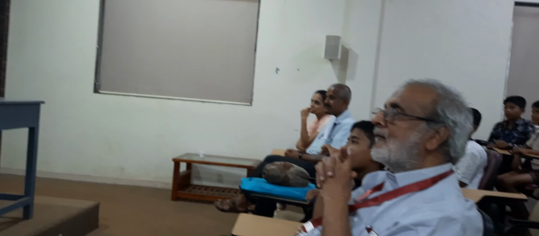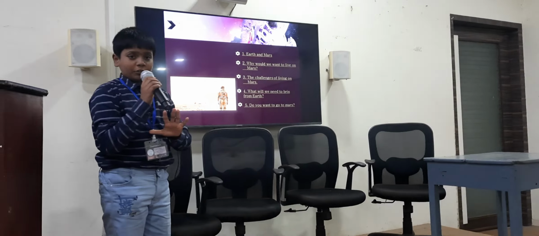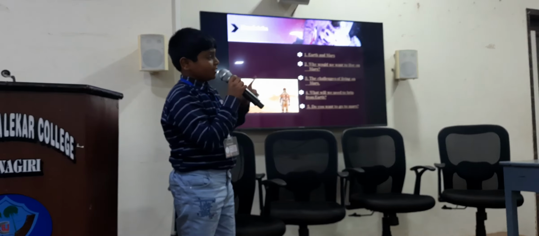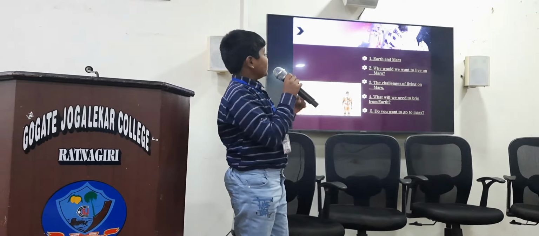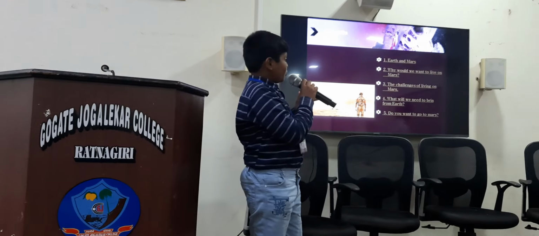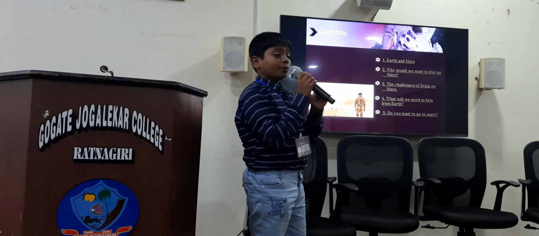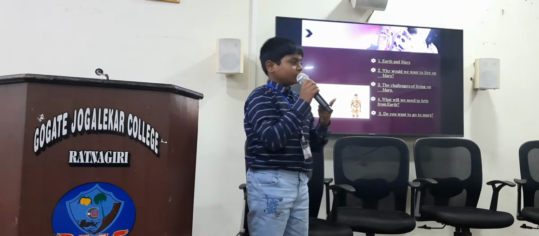Next please. I have divided this Mars colonization into 5 points. The first is Earth and Mars. Second, why would we want to live on Mars? Third is the challenges of living on Mars. Fourth, what we need to bring from the Earth. And fifth, how we go to Mars. So first, Earth and Mars.